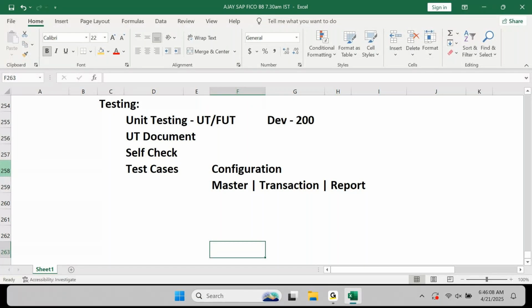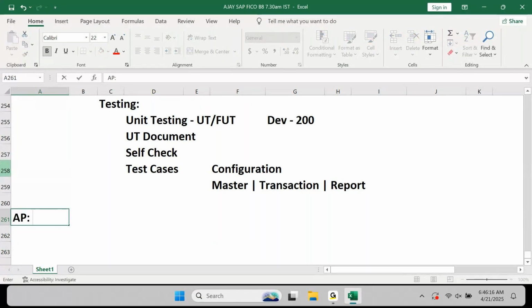Let's say this is what I've done, a simple requirement from GL. Similarly, if I say from AP, accounts payable, let's say one of the vendors had given you an invoice. In accounts payable, what we do is create invoices and record vendor related transactions. Am I right?